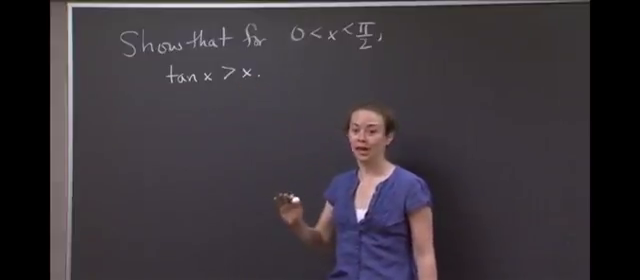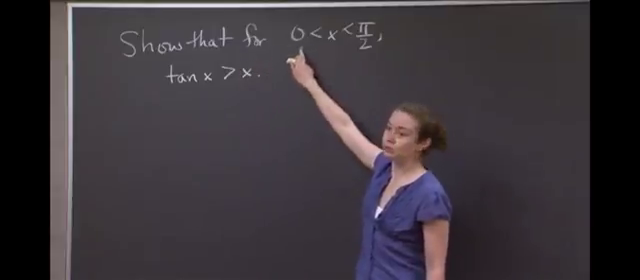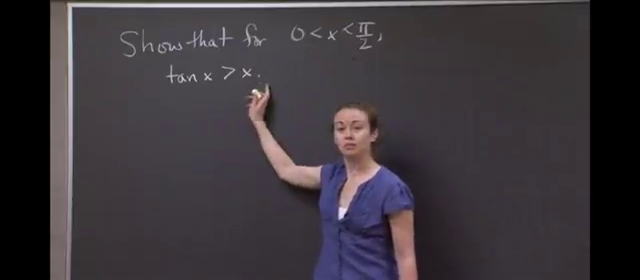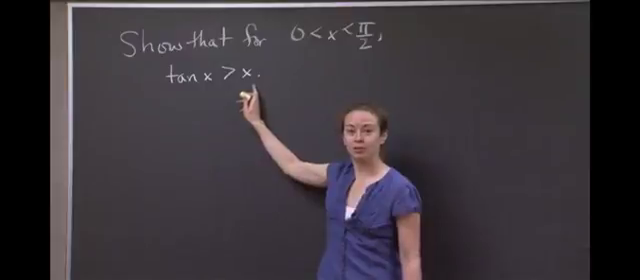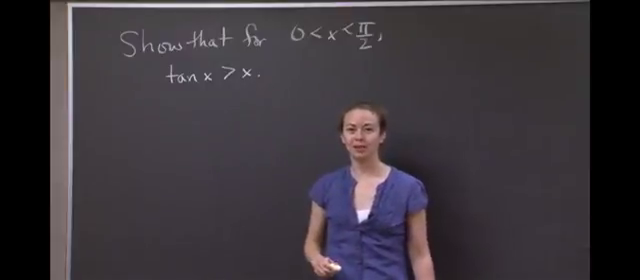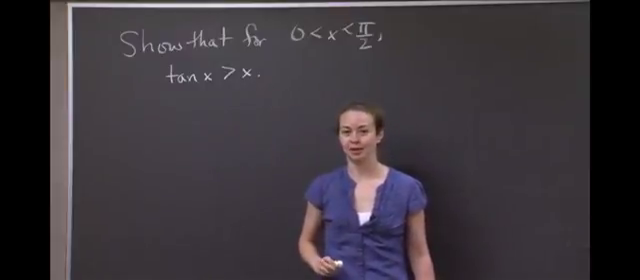So what I'd like you to do again is show that for any x between 0 and pi over 2, tangent x is bigger than x, and use the mean value theorem to do it. I'll give you a little time to think about it, to work on it, and then I'll be back and we'll do it together.